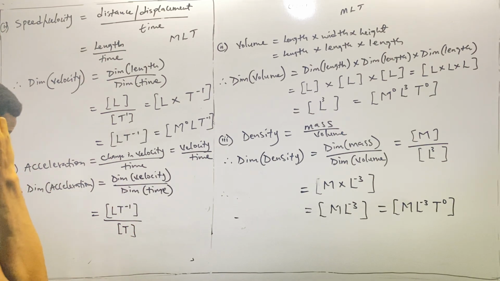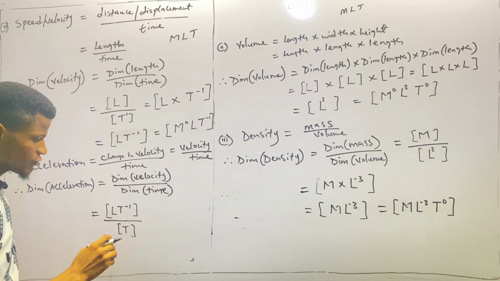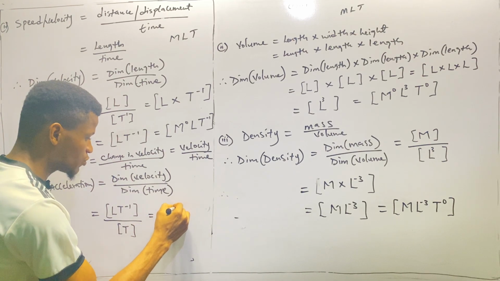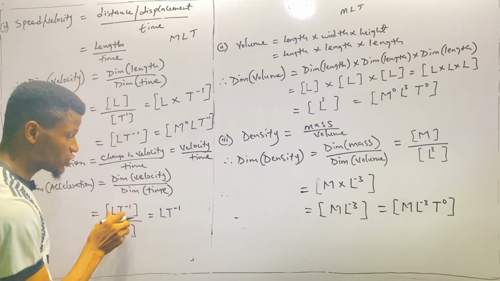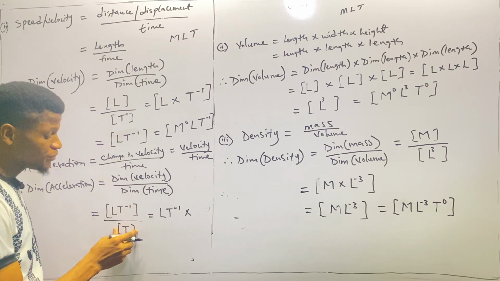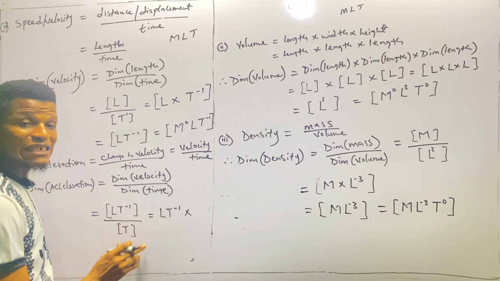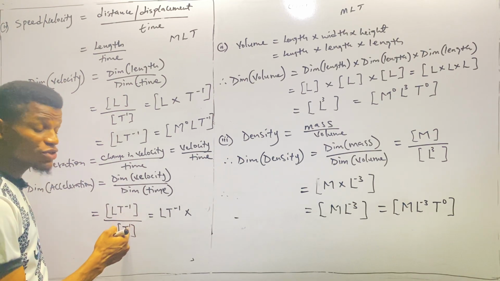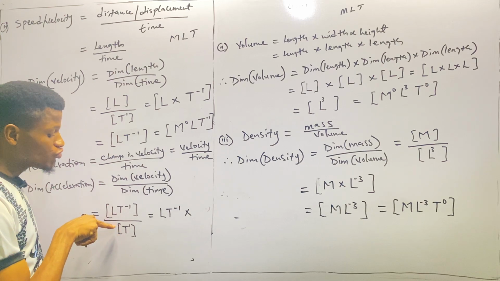All right, so in the end we can express this as LT raised to power minus 1. These two are together, they multiply. Remember, we are going to express denominator as a multiplication. So multiply, because it is at the denominator. Of course, anything that has no power, the power must be 1, right? Why I introduce this power is because I want to bring out the negative.